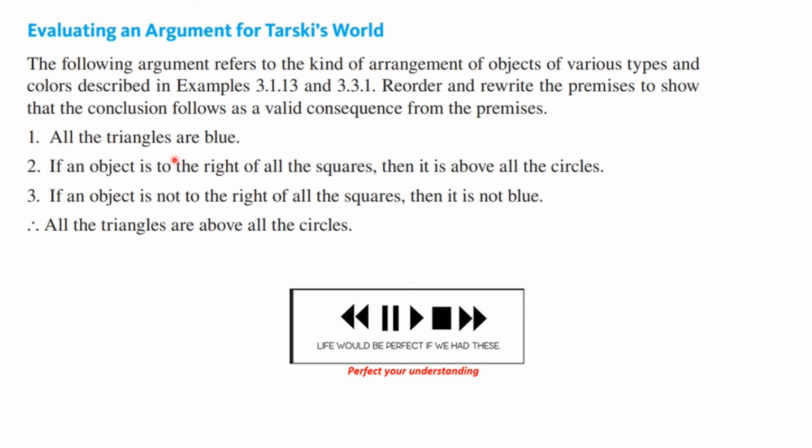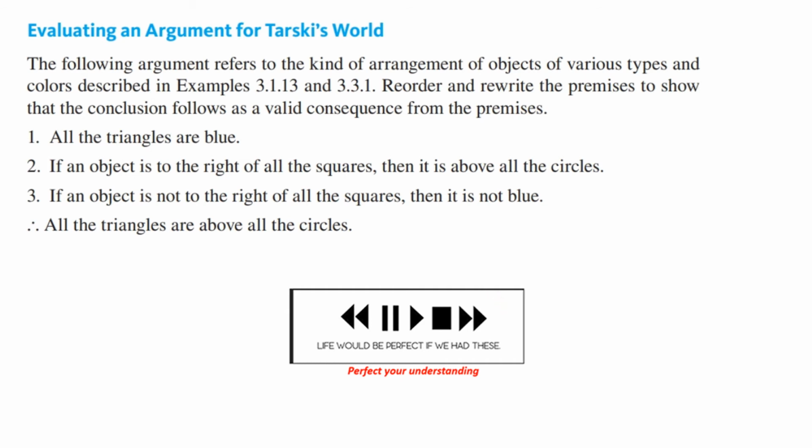So we say all the triangles are blue. If an object is to the right of all the squares, then it is above all the circles. If an object is not to the right of all squares, then it is not blue. Therefore, all triangles are above all circles. Give this a go. These are the kind of things we're going to be doing when we're doing proofs. You know what to do.